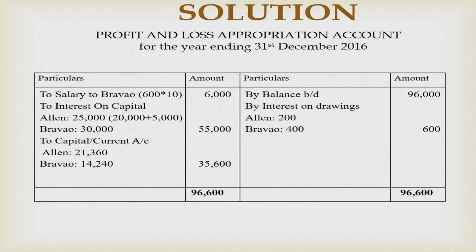So we will divide 35,600 by 5 and multiply it by 3 in order to calculate the profit share of Allen. That comes to be $21,360, and for Bravo it will be $14,240. So at the end we will balance both the sides by writing the total, that is $96,600 on both sides. I hope now you will be clear with how to make P&L appropriation account. Thank you.